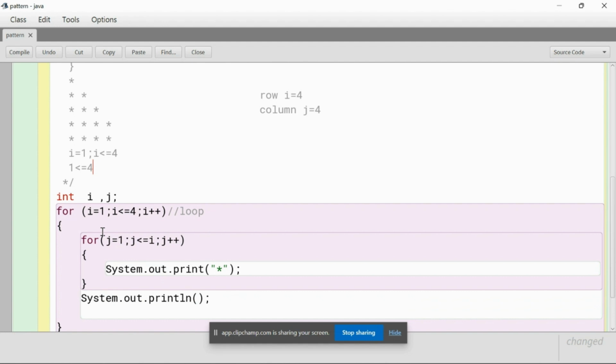Next, we have a curly bracket opening over here. When it goes inside this curly bracket, it will find another loop. It will say, I found another loop, let me check inside this loop, and it will go inside this loop.